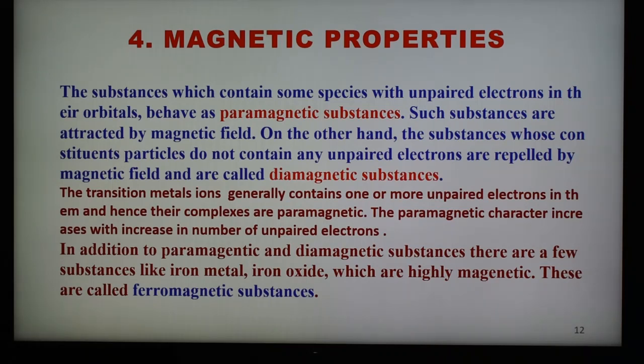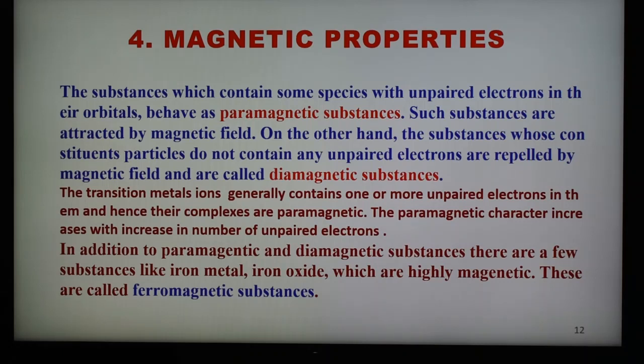In addition to paramagnetic and diamagnetic substances, there are also some substances like iron metal or iron oxide which are highly magnetic, and therefore these substances are called ferromagnetic substances. They are strongly attracted. It is a special, extreme case of paramagnetism, because the magnetic moment is 1,000 times greater than that of paramagnetic substances.